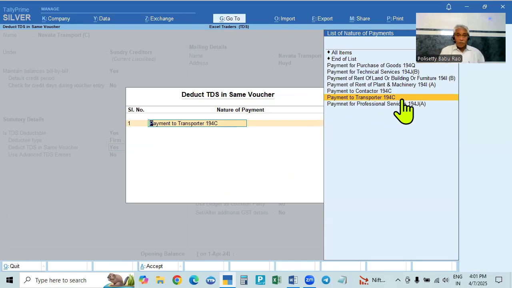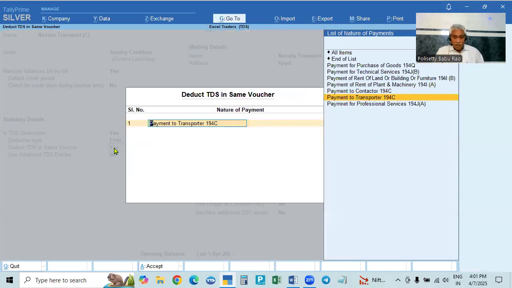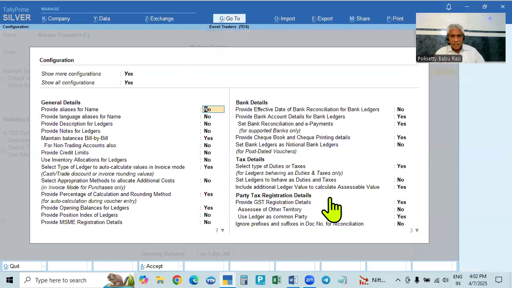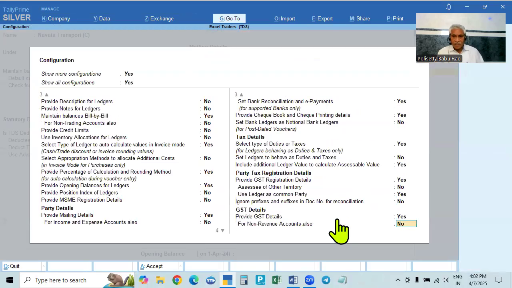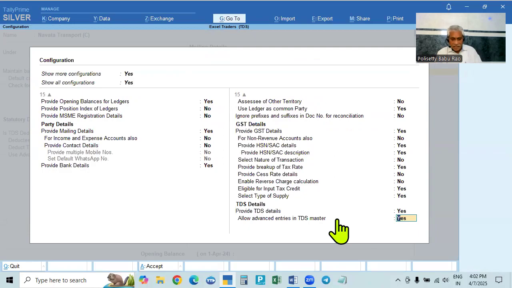Payment to transporter. Okay. If you have this option, only then will it ask you the nature of payment. If you don't take it, it will not ask you the nature of payment, but still it will take the nature of payment in all the other places. There will be no problem. So you can take it or we may not take it. It is not required actually. If you want, you can make it yes. In the TDS details, you make it yes or no, no problem.